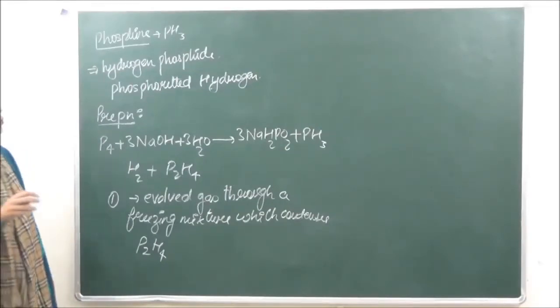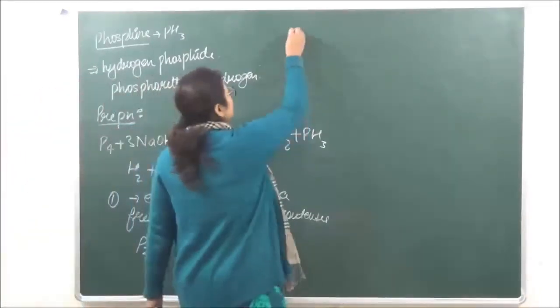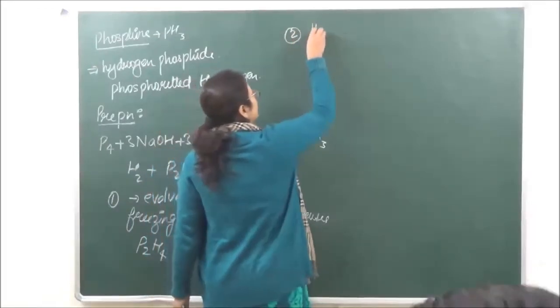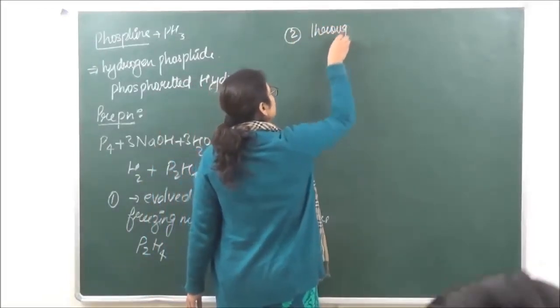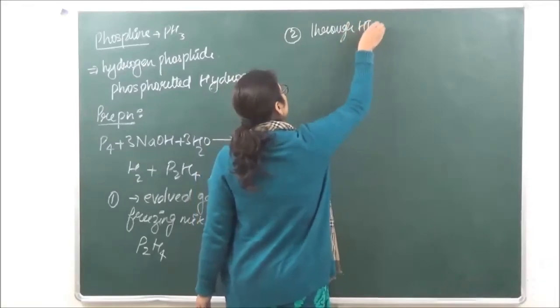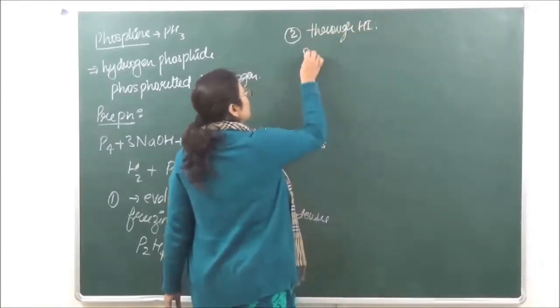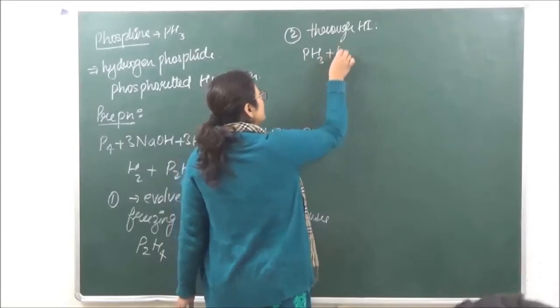और we can also do it by passing the gas through HI. So we have PH3 plus HI.